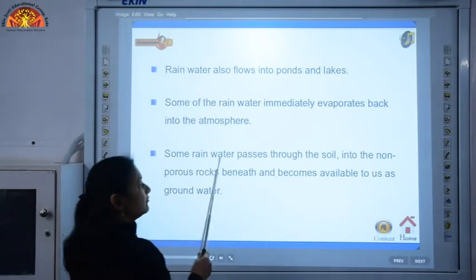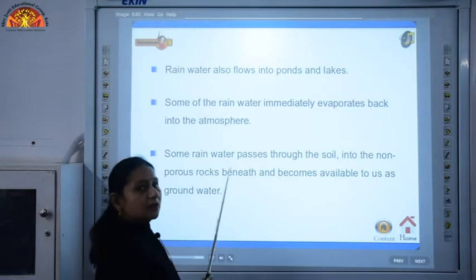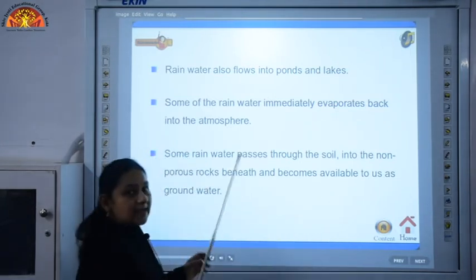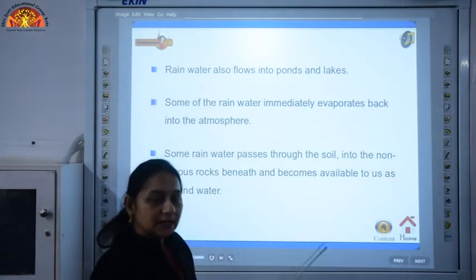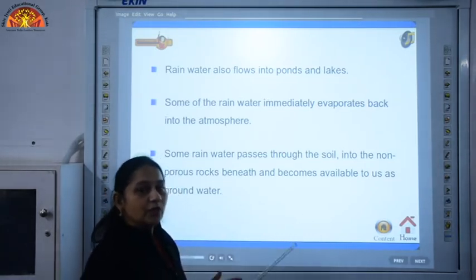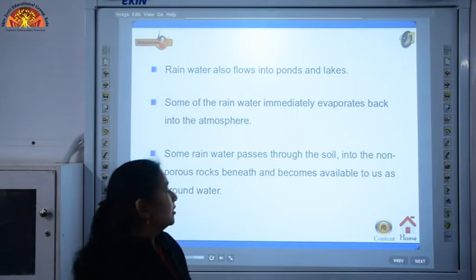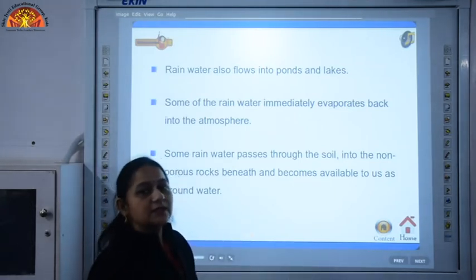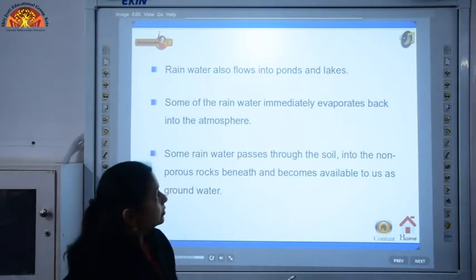But some rainwater passes through the soil into the non-porous rocks, and beneath the earth it is found as groundwater. We have studied about groundwater in a previous video. Groundwater is the water which is accumulated on non-porous rocks, in the spaces in the rocks. So, some of the water seeps into the ground and is found as groundwater. So, this is where the water goes.